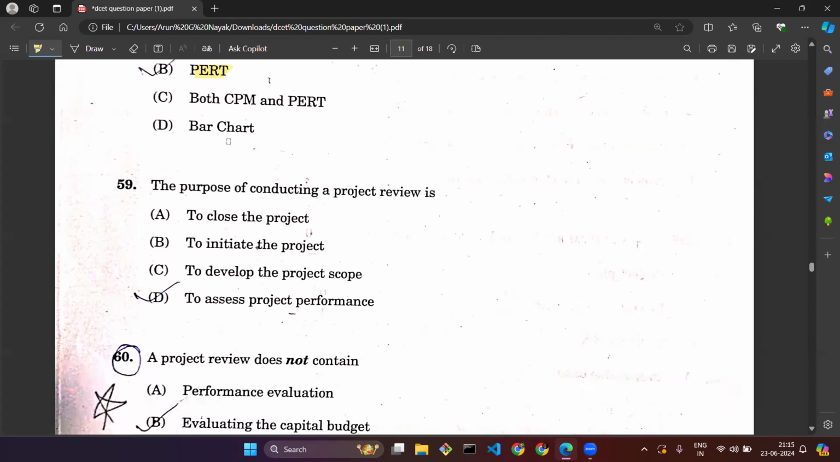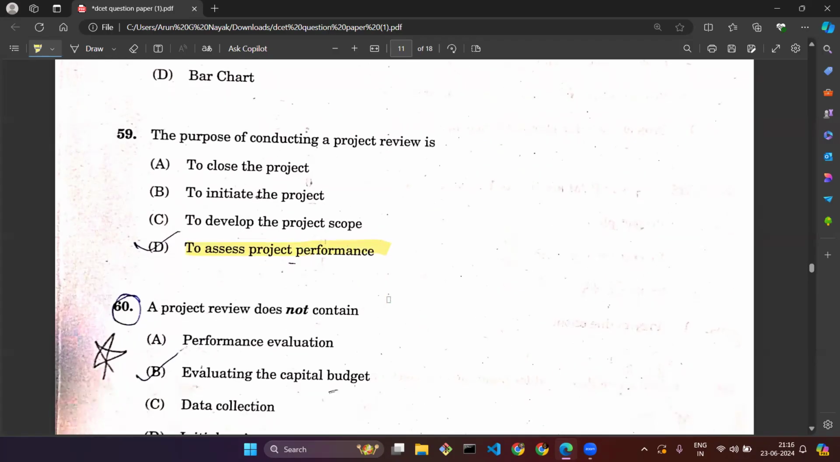The purpose of conducting a project review is to close the project, to initiate the project, to develop the project scope, or to assess project performance. The review is always done to assess the project performance and to do some kind of implementation changes, any development required, or to make some changes in the project.